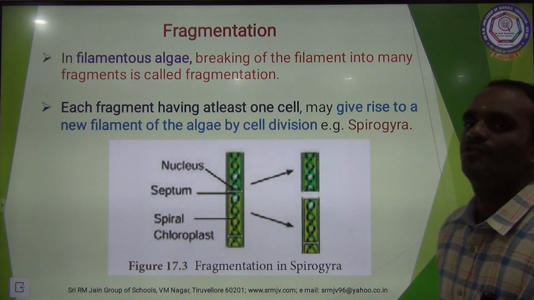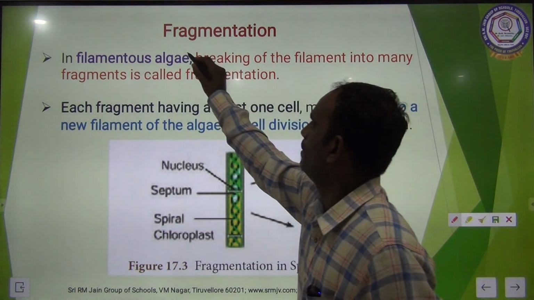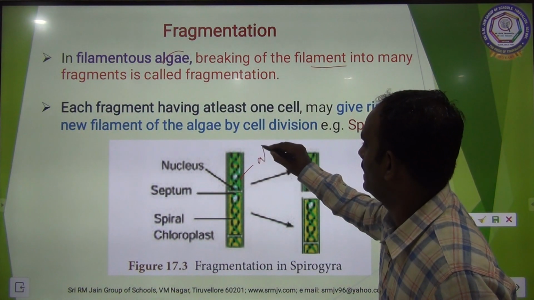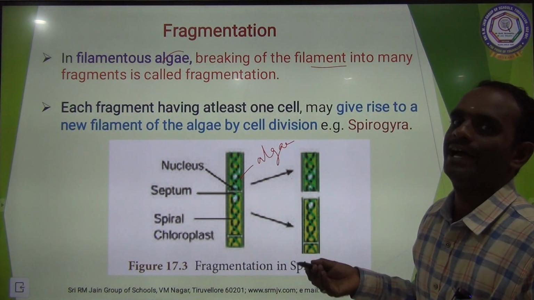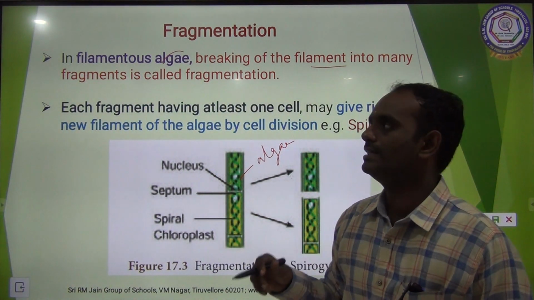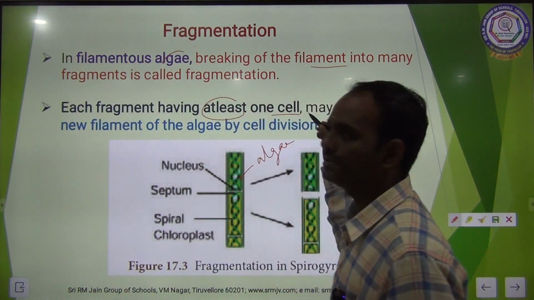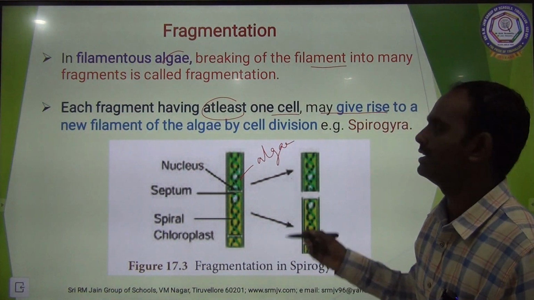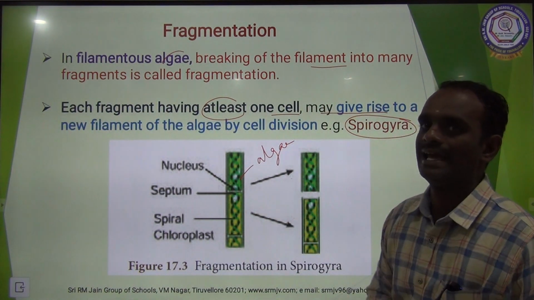The next one is fragmentation. The filamentous algae, breaking of the filament into many small fragments. Each fragment contains a small cell. That cell develops into a new organism. So each fragment having at least one cell may give rise to a new filament of the algae by cell division. Example is Spirogyra.